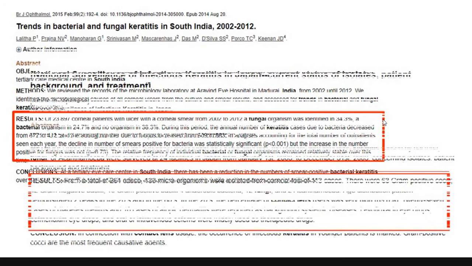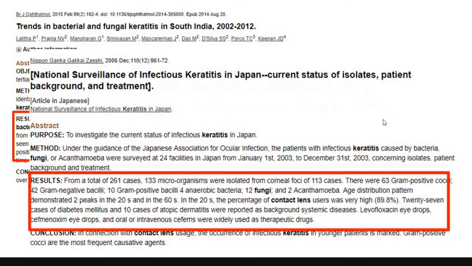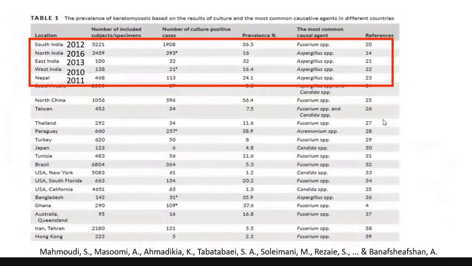Initially bacteria was found to be most common, so they made a very strict rule that the minimum log reduction should be 3 log units, that is, 99.9% has to be killed. But for fungi, they left it a little loose and gave only 90% reduction as enough for the solution to pass. But now the trend is moving towards fungal keratitis and Acanthamoeba keratitis, and it is most important to note that fungal keratitis is most common in India when compared to the other keratitis.